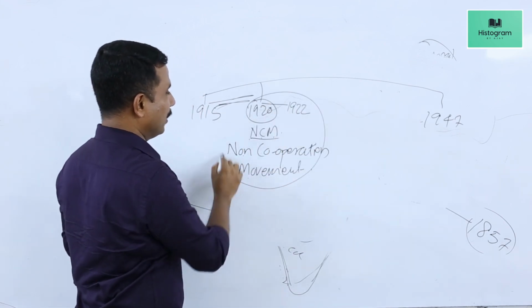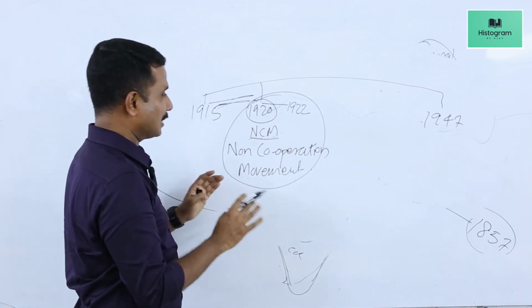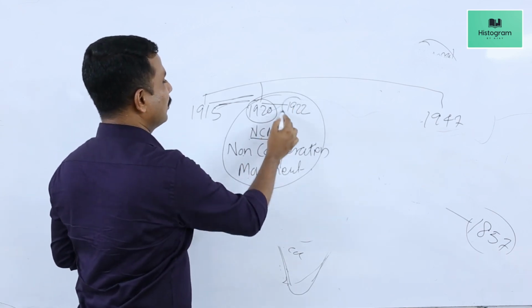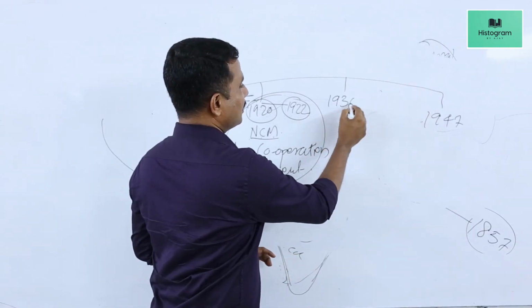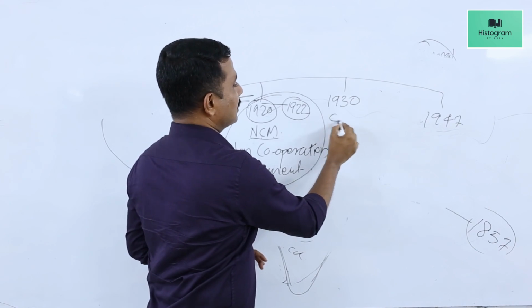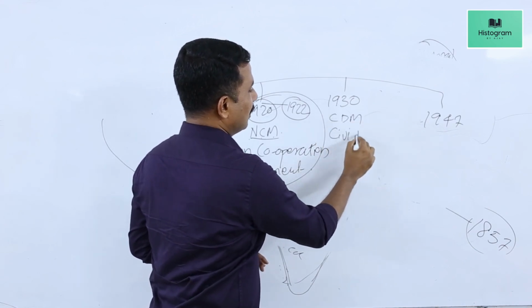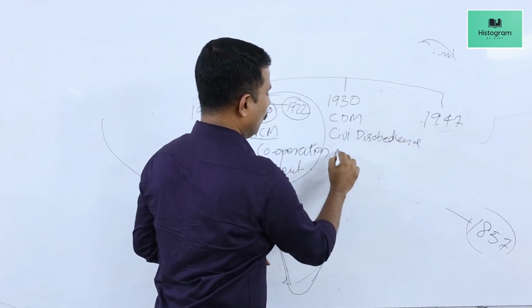For 2 years, this movement spread all over India. So it created a nationalistic spirit in nook and corner of India. But finally, Gandhi withdrew the movement in 1922. Gandhi launched the second All India movement in 1930, which is known as CDM. CDM stands for Civil Disobedience Movement.